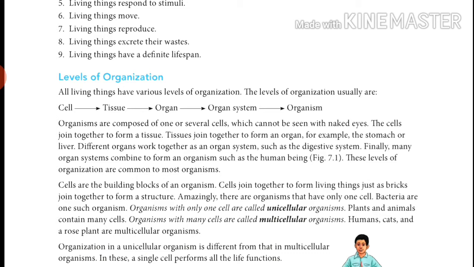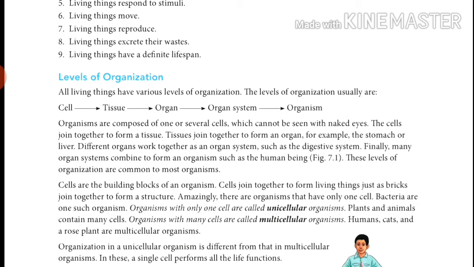Now when two or more organs join together, it forms an organ system, like respiratory system, circulatory system, digestive system. When two or more organ systems join together, it becomes an organism. There were two types of organisms, unicellular and multicellular.